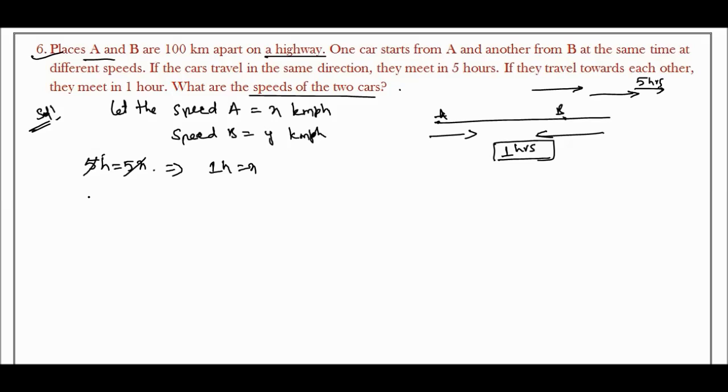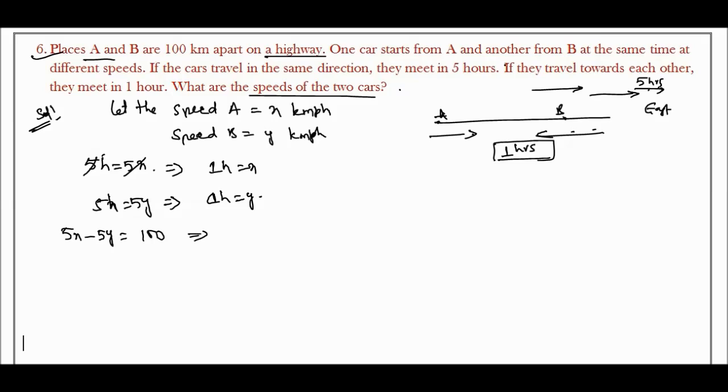Now for the opposite directions, in 1 hour the distance is y. From the question, the two cars travel on the same side, meeting after 5 hours, say towards the east. So what will the formula be? The equation will be 5x minus 5y is equal to 100.